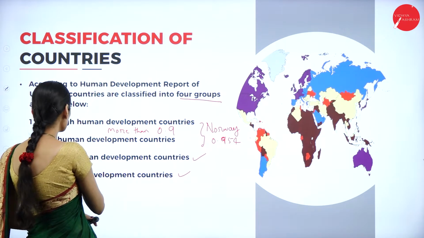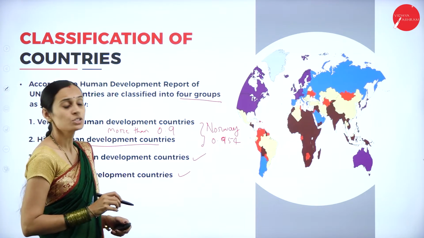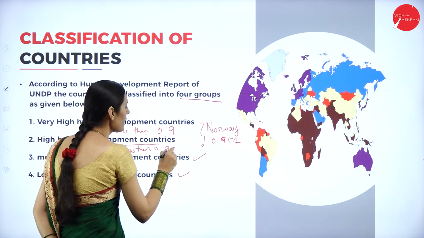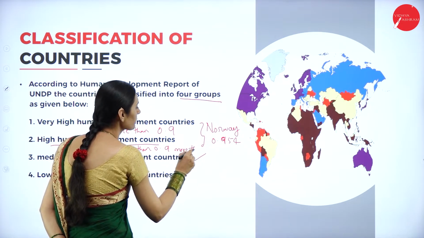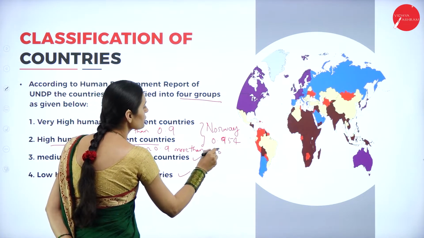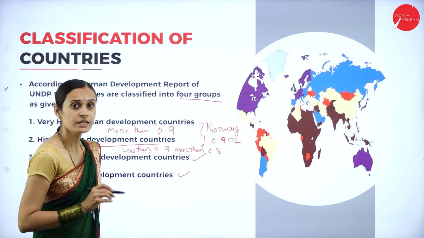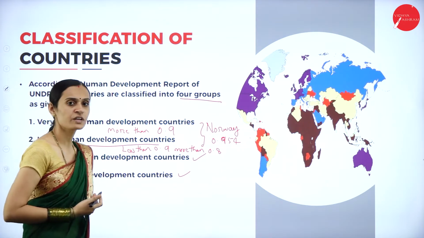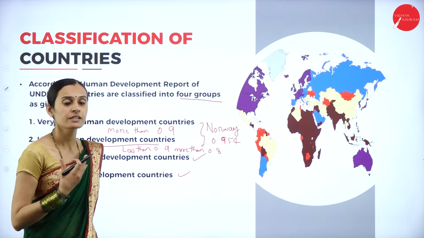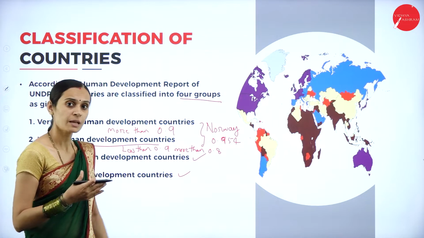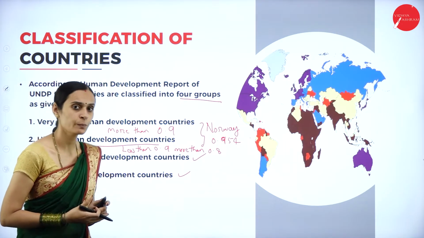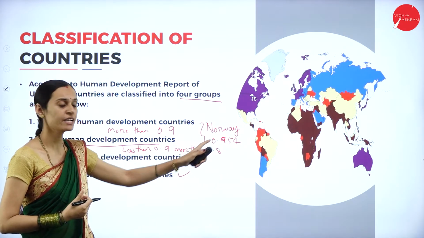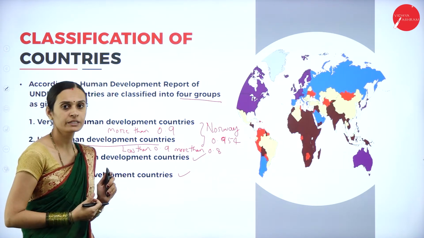The second one is high human development countries. A country with an HDI value less than 0.9 and more than 0.8 comes under the high human development countries. Examples of these types of countries are Spain, France, Saudi Arabia, Qatar. Countries with HDI values such as 0.837, 0.838 come under the high human development countries.